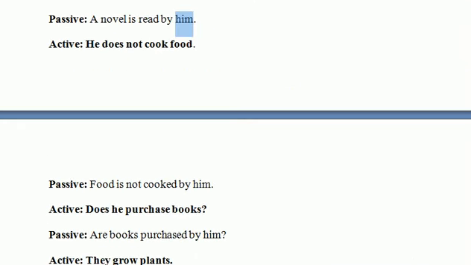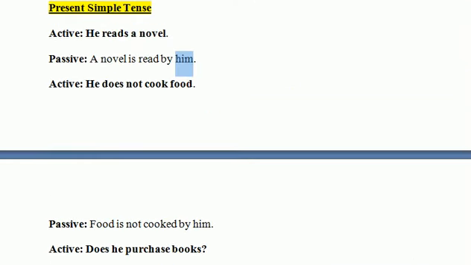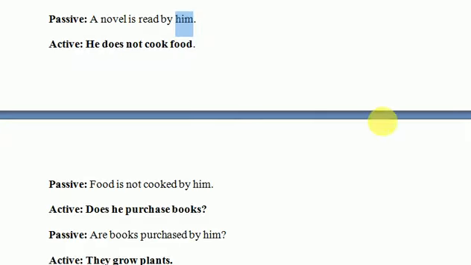For example, in the first sentence was that he reads a novel. In the second sentence, he does not cook food. In the negative sentence, food is not cooked by him. So food would come first, and since food is singular, therefore it would be accompanied by the auxiliary is, not, past participle, by, and him.